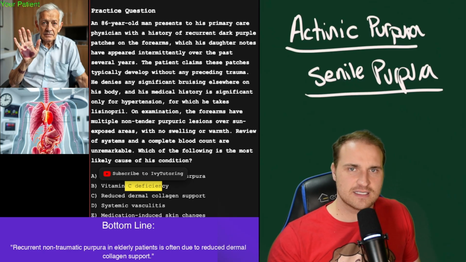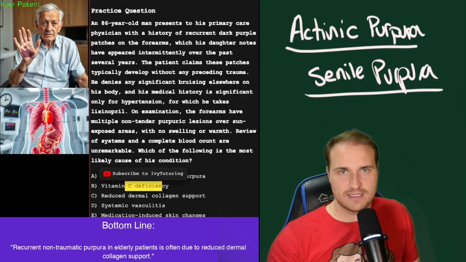What about systemic vasculitis, like palpable purpura and systemic illness and elevated inflammatory markers? Well, these lesions are non-inflammatory and there are no systemic findings, so nope. How about medication-induced skin changes? Well, that could cause rashes or photosensitivity, but that's wrong because lisinopril is not an offender of that. This is a chronic issue that's unrelated to the medications.